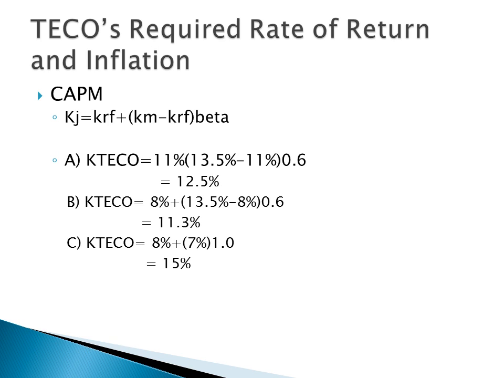Using the formula on the slide, the following calculations were conducted. If inflation expectations increased by 3 percentage points, TECO's required rate of return would be 12.5%. When the risk-free rate is 8%, the required rate is 11.3%. And now with the original conditions of an 8% risk-free rate and 7% market risk premium, the required rate of return would be 15%.